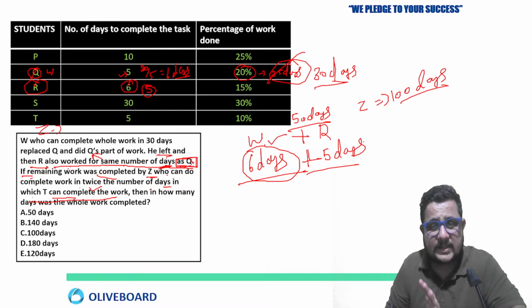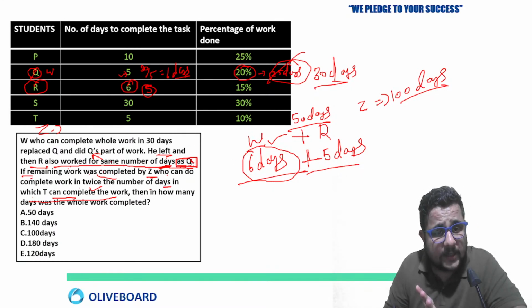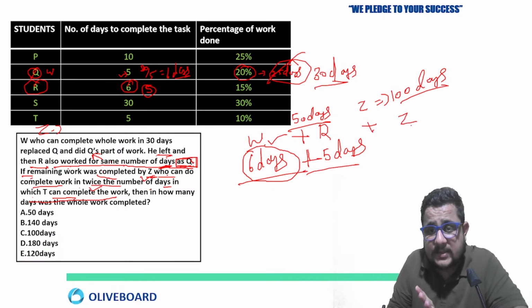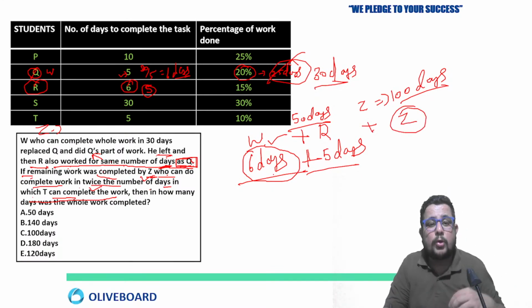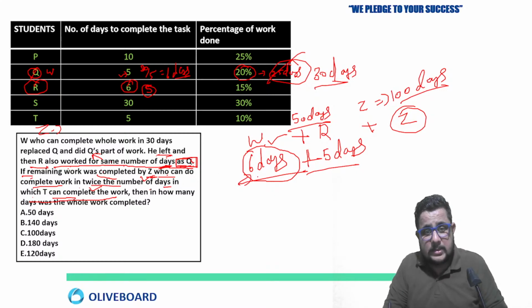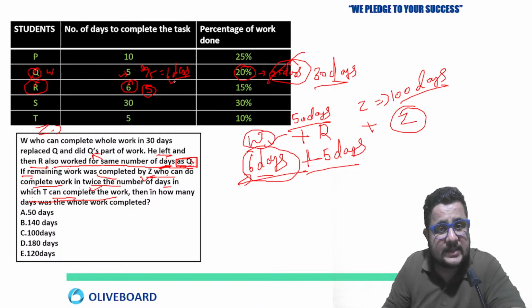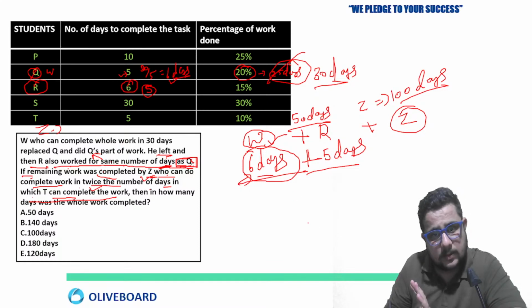After this, W plus R is done, right? After that, what else is given? The remaining work was completed by Z, who can complete the work in twice the number of days. So first of all, we must know how much work is completed. So see, 6 days, W will work for how many days? 6 days. Done. He will complete 20% of the task.